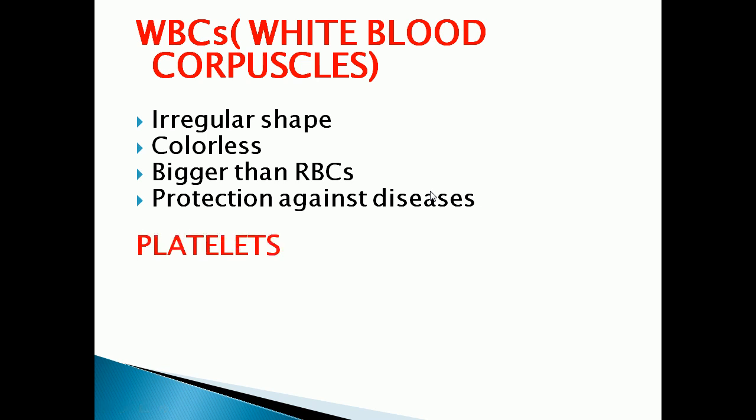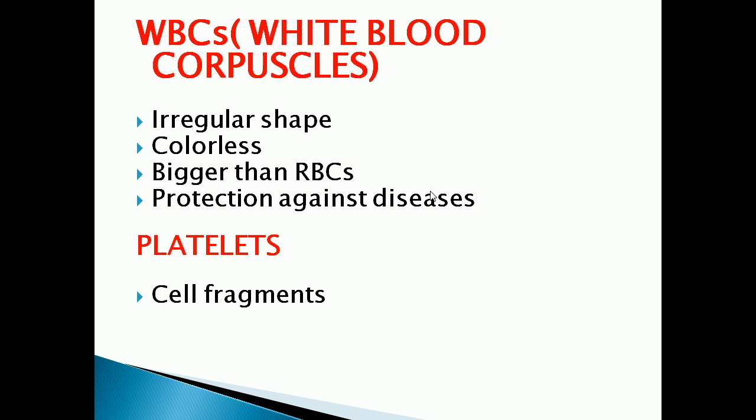Now we are going to see about platelets. Platelets are small cell fragments which help in clotting of blood. So what is the role of platelets? It helps in the clotting of blood. Clotting of blood means, if we get any injury, blood oozes out from our body, isn't it? That bleeding has to be stopped, otherwise all the blood will come out from the body.